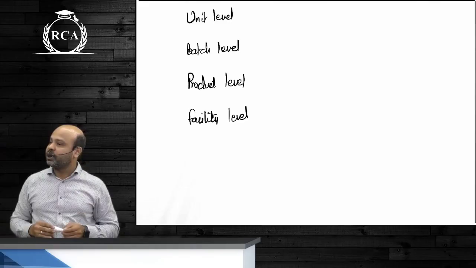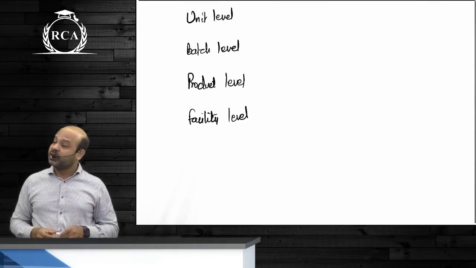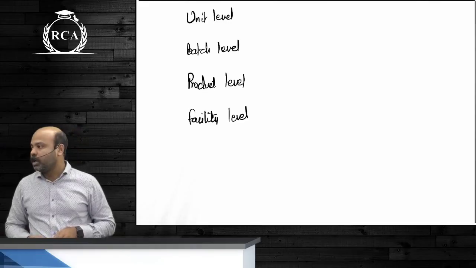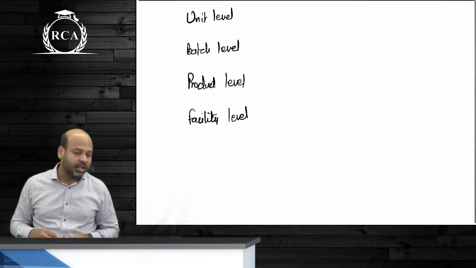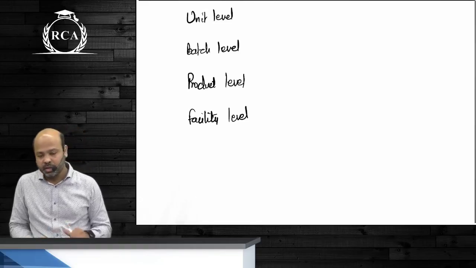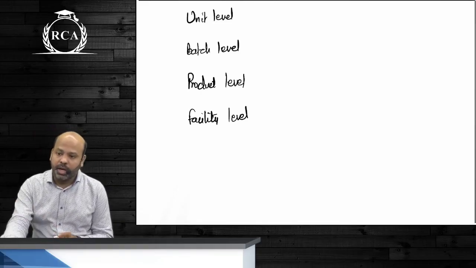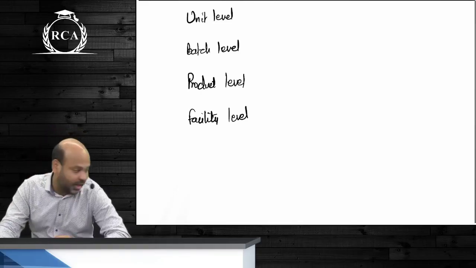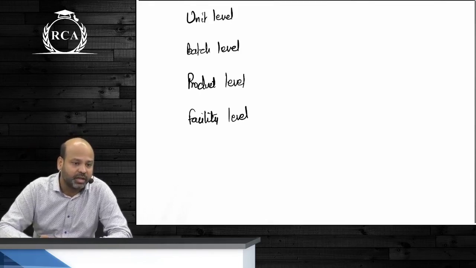What is a unit level activity? Expenditure is driven by the number of units that you are manufacturing. Batch level activities, beta, are where the total expenditure is driven by the number of batches. Is it understandable or not? Next, beta, comes product level activity. Now, what do you think will be a product level activity?